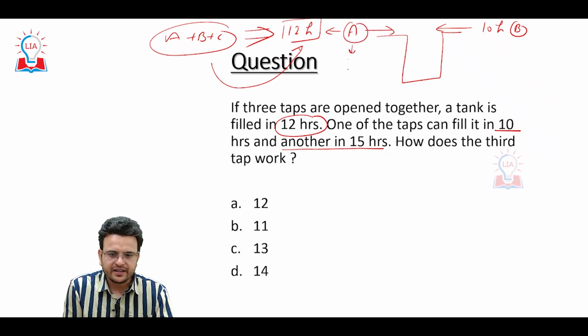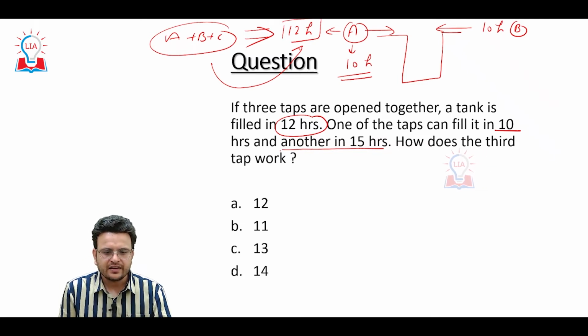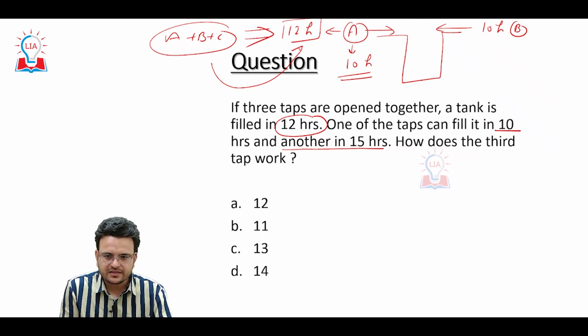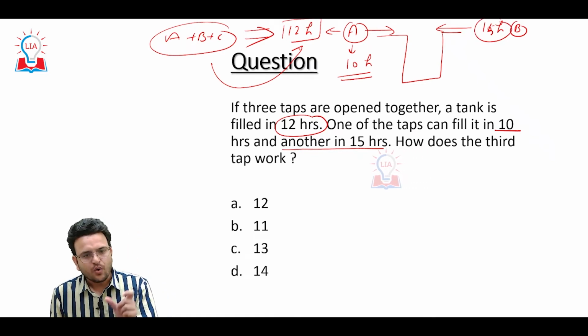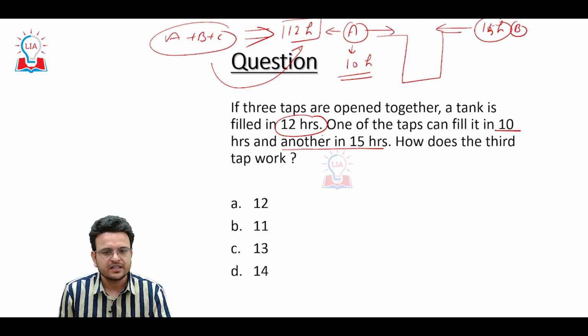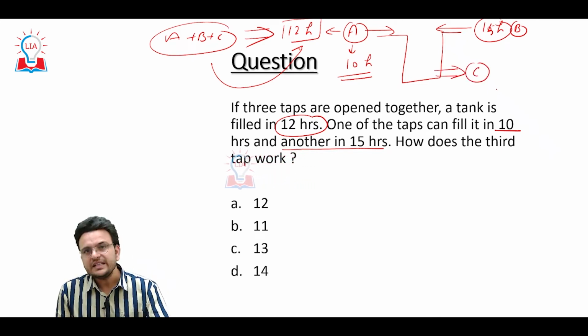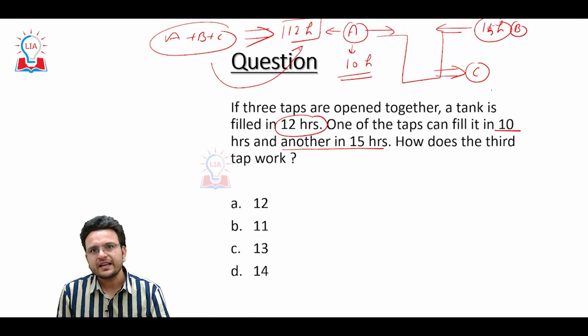Consider A can fill in 10 hours, and B in 15 hours. Now all three are working together. They are taking 12 hours, and A itself is taking 10 hours. It means one more tap is there, that is C. It is emptying the tank. It is working as a negative work.